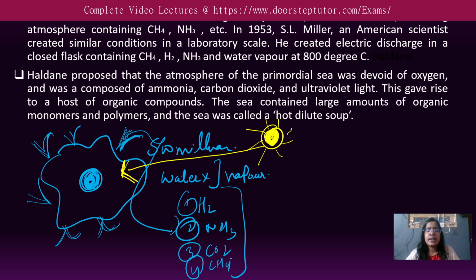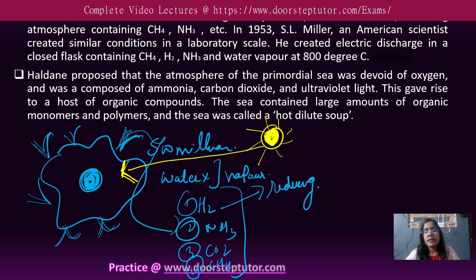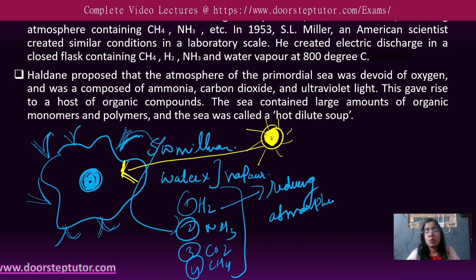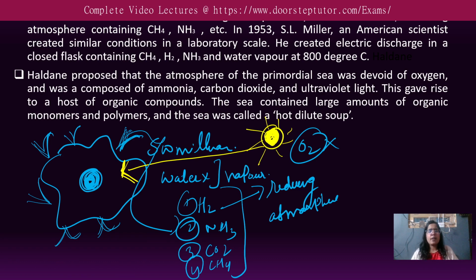So these were the gases present in the earlier atmosphere, and the earlier atmosphere was a reducing atmosphere. Why? Because there was no O2. A lot of heat was there and volcanic eruptions were occurring. So these gases came from those volcanic eruptions, and the energy was releasing in the form of these gases. These were the primitive gases in the primitive atmosphere.